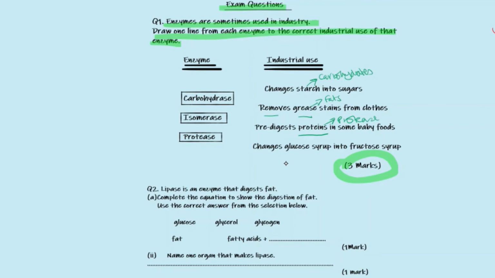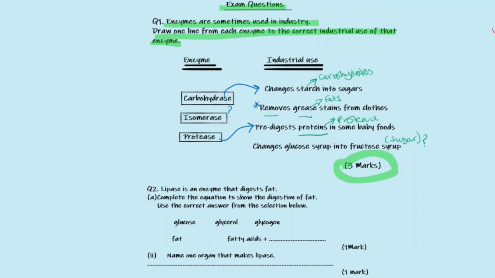Changes glucose syrup into fructose syrup. This is to do with sugars, so we're slightly unsure which one this will go with, but we can work this out with some exam techniques. Let's have a look at those. So let's match the ones we do know. Carbohydrases is the one that's to do with carbohydrates, which is the starch. Isomerase, well, this is the one that we're a little bit unsure about. Proteases is the one that matches with the proteins.